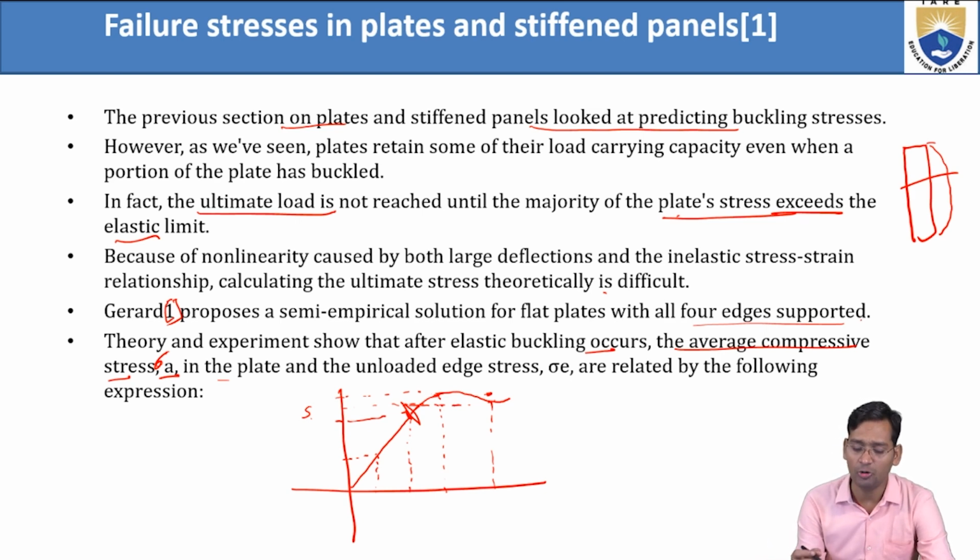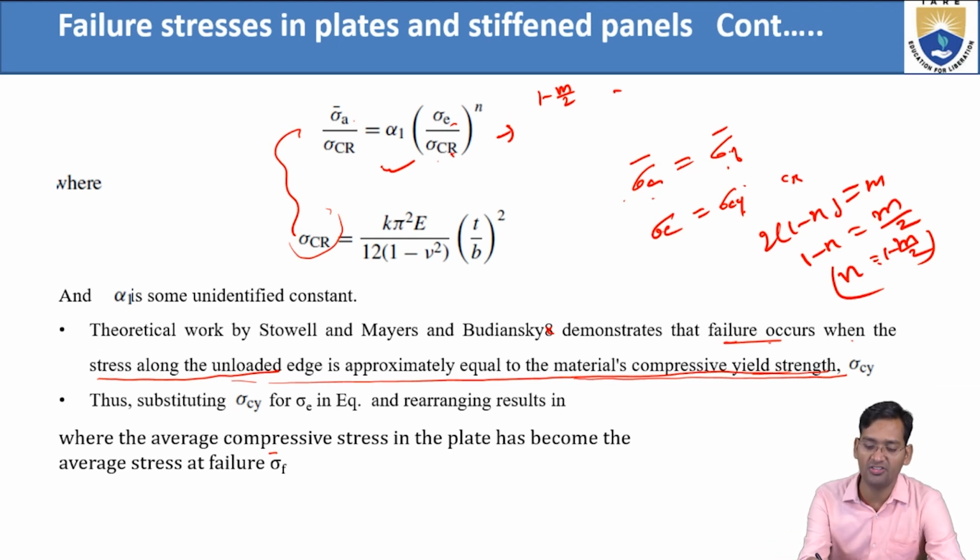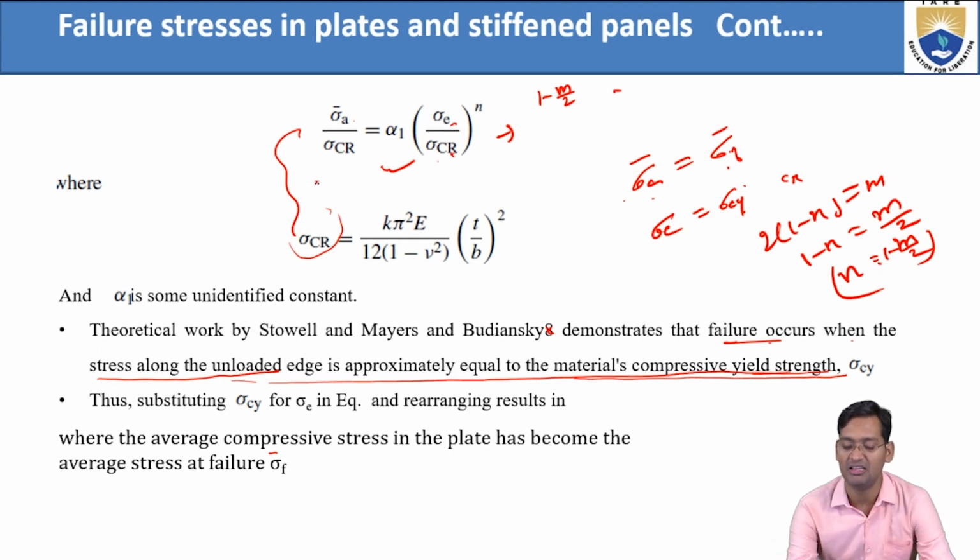In that, he said the average compressive stress is denoted by sigma bar A, and the plate's unloaded edge stress is sigma E, where the unloaded edge is. Between them, they proposed one relation: sigma average A by sigma CR equals alpha 1 into sigma E by sigma CR, where sigma E is the stress at the unloaded edge and sigma bar A is the average stress.